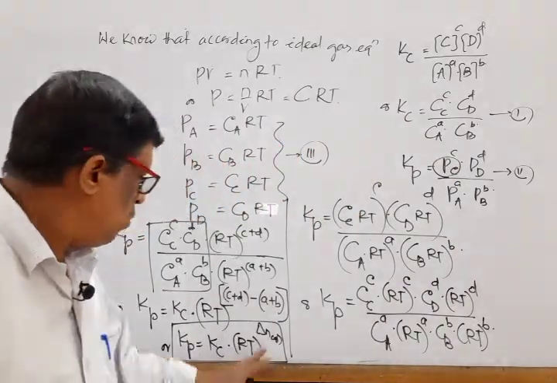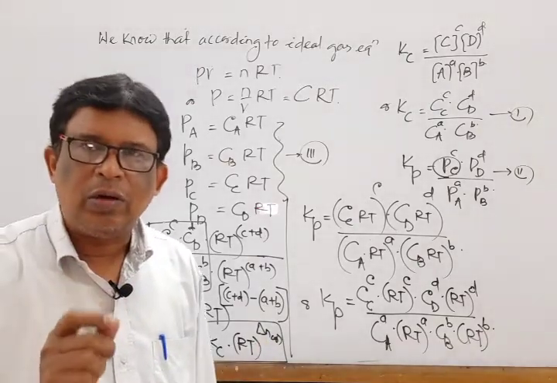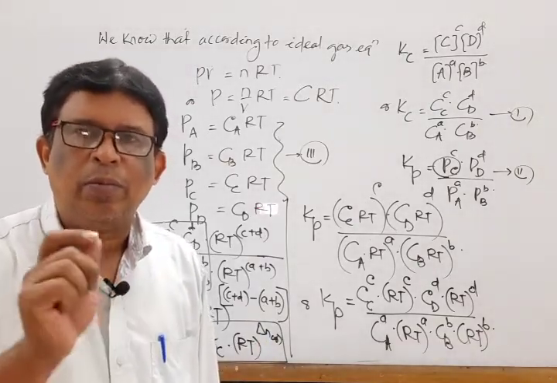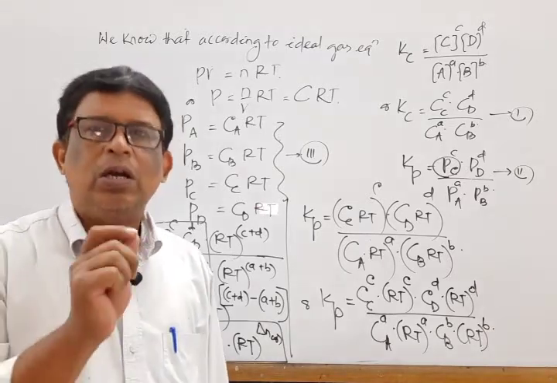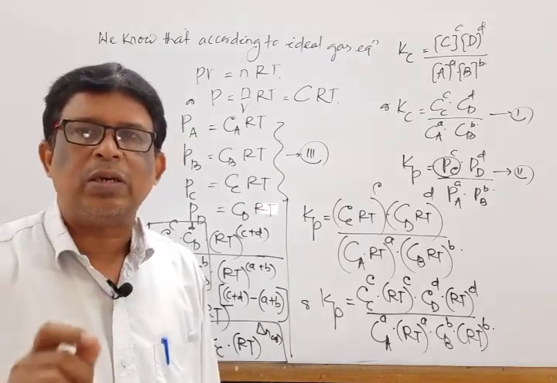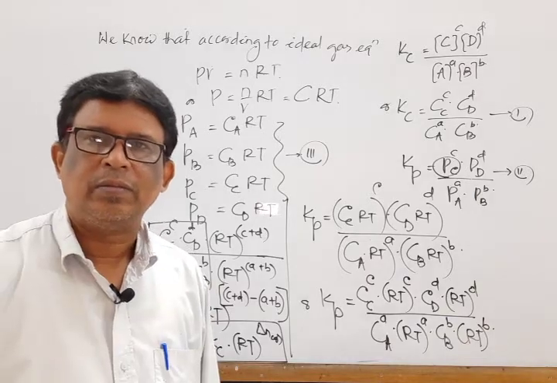I repeat again, what do you mean by del Ng? Del Ng is equal to total number of moles of gaseous product species minus total number of moles of gaseous reactant species.